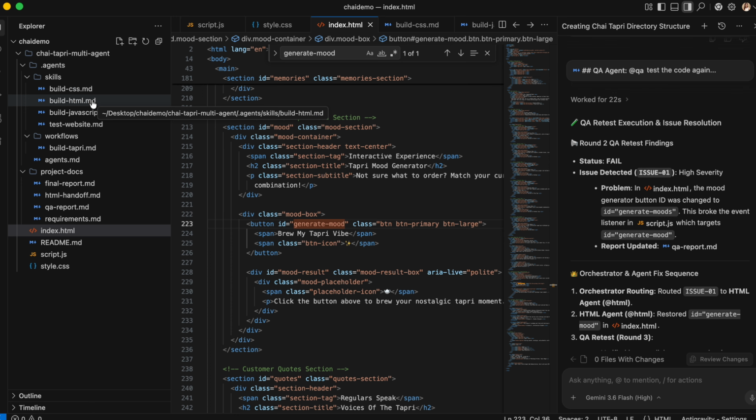In future you can also create one more agent if you want to do a backend thing. You can have one more SQL agent as well for the database purpose. So if you want that example as well, let me know in the comments. I'll try to make a video for that also.